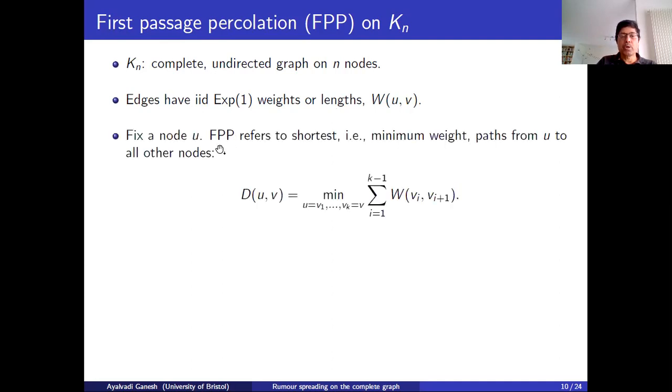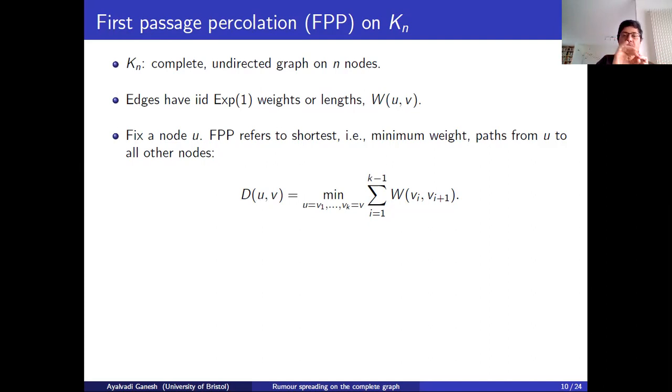The question we want to ask is, we want to fix a single node U and ask what's the shortest path from U to some other vertex V. And we'll denote by DUV the length of the shortest such path. It may be just the direct edge, but the shortest path doesn't necessarily have to consist of a single edge.